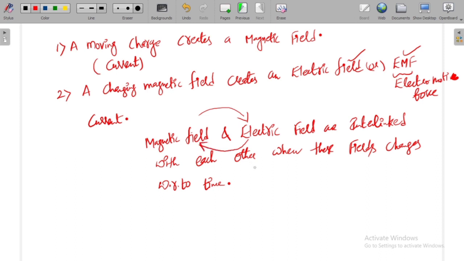So the magnetic field and the electric field are not two separate fields here. There is a combined field, which is called the electromagnetic field. Why do we call it a combined field? Because without an electric field we cannot think about a magnetic field, and without a magnetic field we cannot think about an electric field.